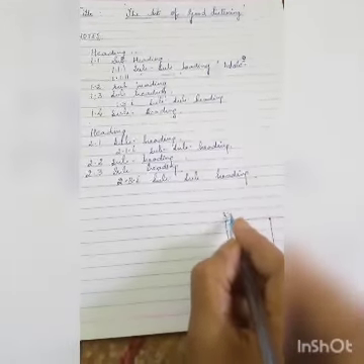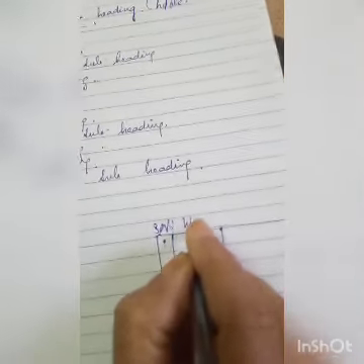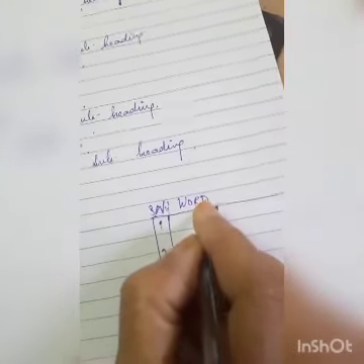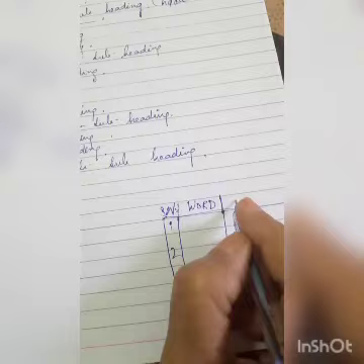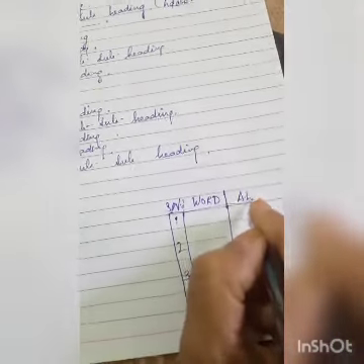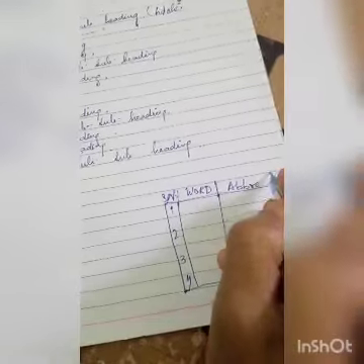This is the serial number. Next you can give the word. Next, the abbreviation. Write the complete form and the abbreviation.